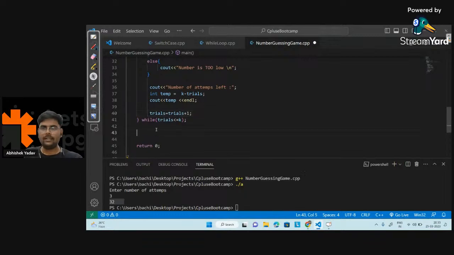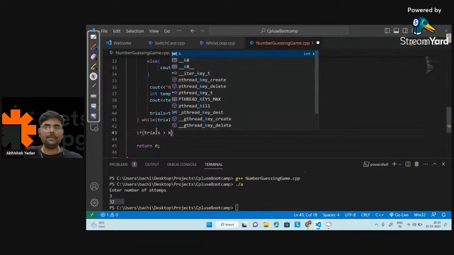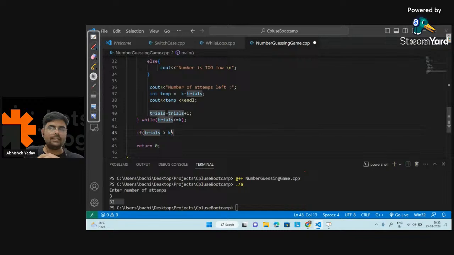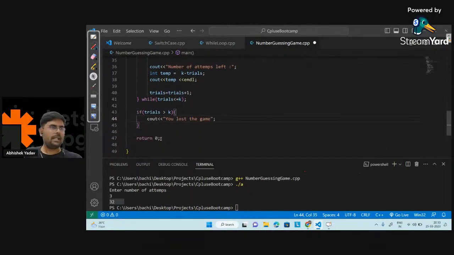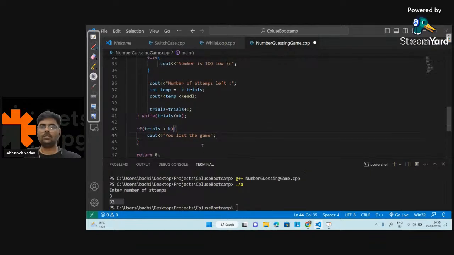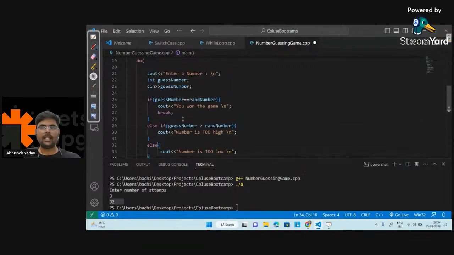And at the end, I will write a check, hey, if trials is greater than k, that means you have exceeded the number of attempts. If this is the situation, you have exceeded the k attempts. So I will print, cout, you lost the game. And I'm done with the code. Anyone has any doubt in this code, please write in the chat. If you're not able to understand any part of the code, any line, I will explain that line again.